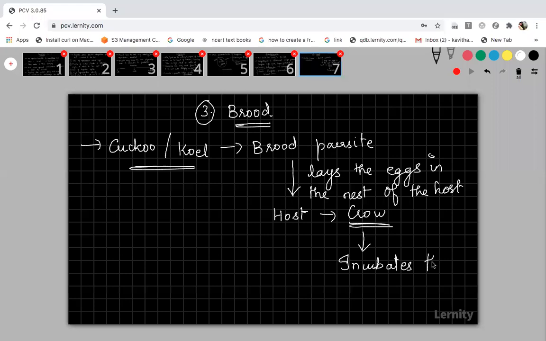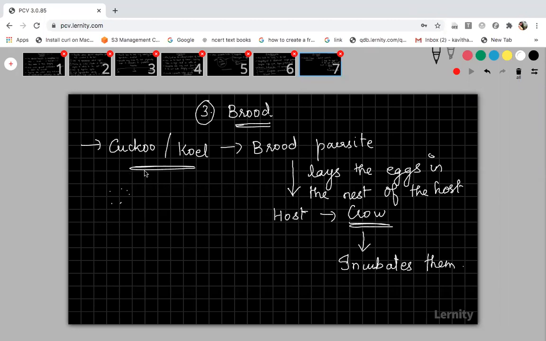And the crow will incubate the eggs of the cuckoo bird. The eggs of the parasitic bird have evolved resemblances with the host. In birds, each of the eggs of different birds has a different texture. In some birds it will be white in color with some black dots. Some will be light yellow, some brown, some yellow.